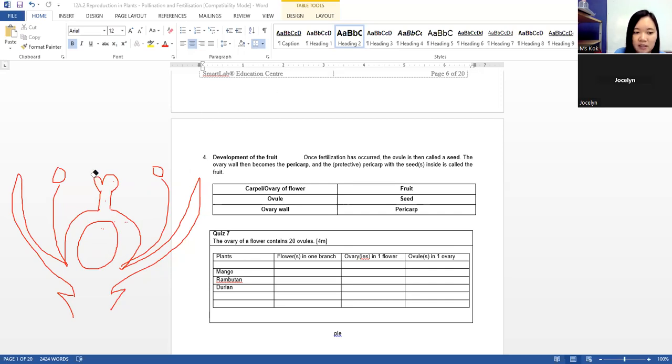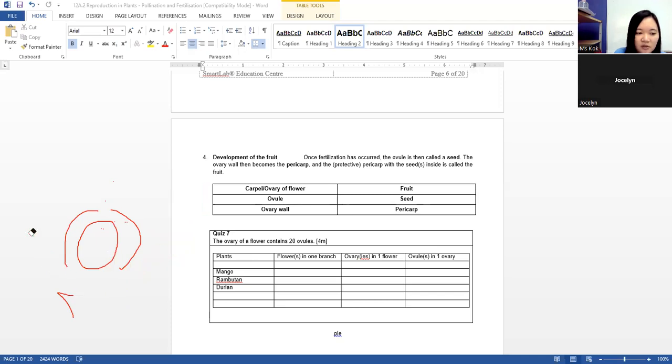While the stigma will fall off, the style will also fall off, the anther and filament will also fall off, the petals will fall off, but our friend the sepal will still be there. Okay, so you are left with something like this.